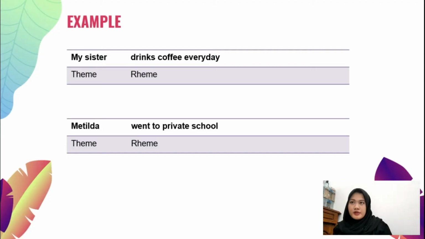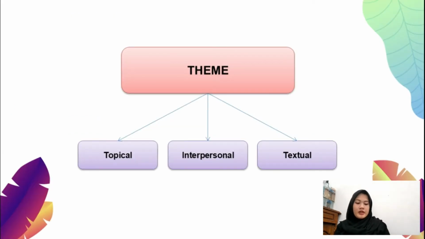For the example, my sister drinks coffee every day. Here, my sister is a theme because my sister is the one who represents what I'm talking about, and my sister is also the topic in this clause. For the second example, Matilda went to a private school. Here, Matilda is a theme because Matilda is the one I'm talking about, and the rest of the clause is a rhyme. And next, theme is divided into three types: topical theme, interpersonal theme, and textual theme.